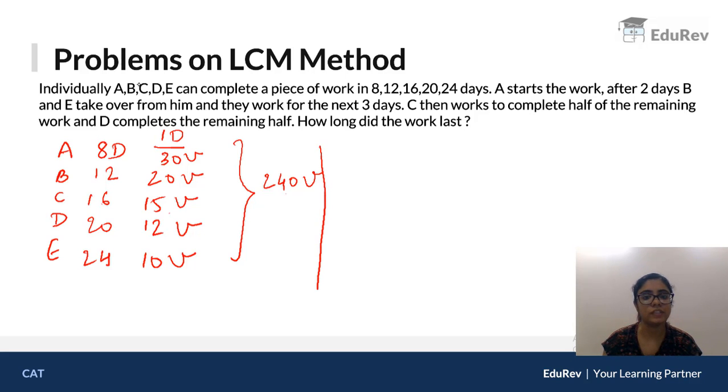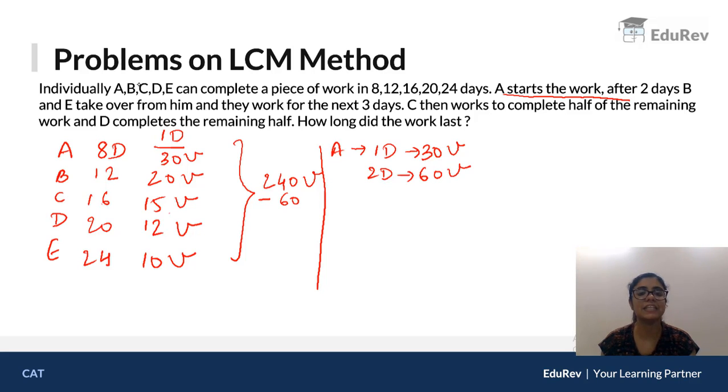Now let's focus on how they started. A starts the work. After 2 days, B and E take over from him. So A worked for 2 days only. A in one day does 30 units. So in 2 days A has done 60 units. So out of the total work, 60 is already done. So we are left with 180 units. Okay? This is remaining. Now B and E take over and they work for the next 3 days.